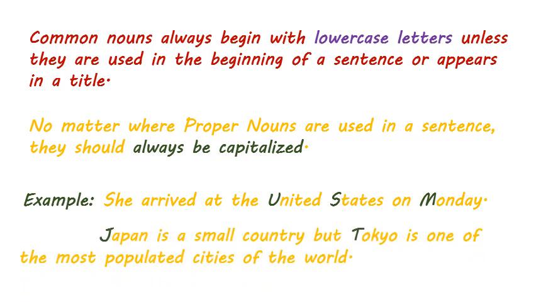Japan is a small country, but Tokyo is one of the most populated cities in the world. Here, Japan and Tokyo are proper nouns, so they begin with capital letters. But the words here, country and world, are common nouns and hence they do not begin with a capital letter.